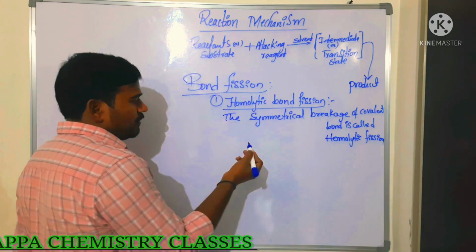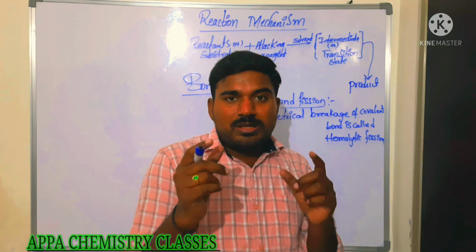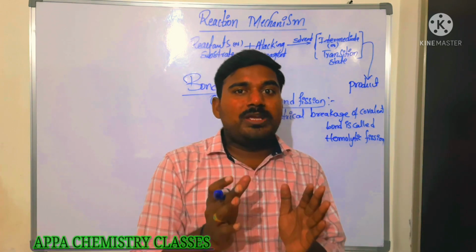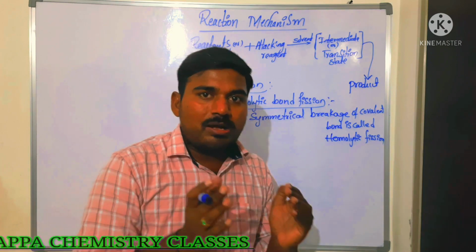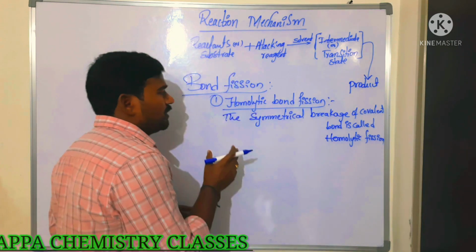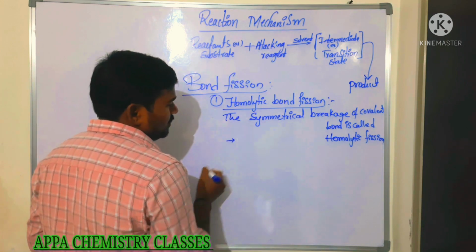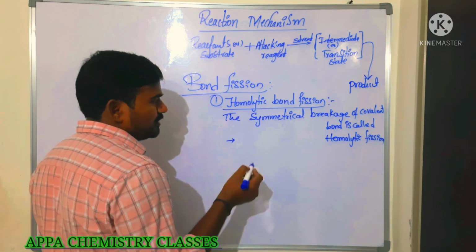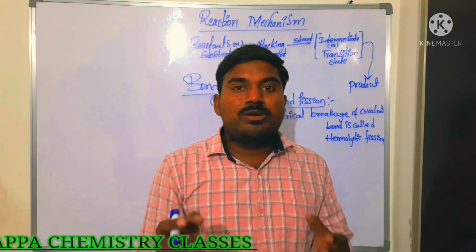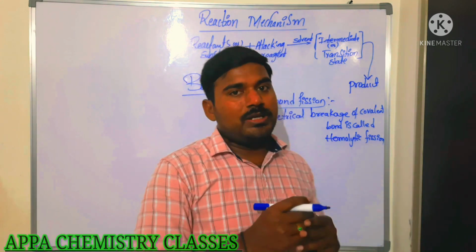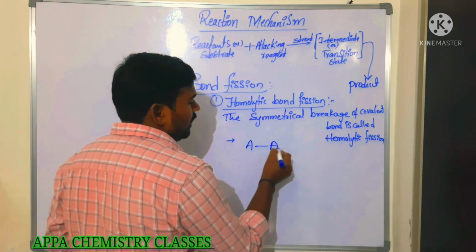Now here we are going to see when homolytic fission takes place. It means both the bonded atoms should have similar electronegativity. Atoms with the same or nearly the same electronegativity undergo homolytic bond fission. This homolytic bond fission takes place in the presence of sunlight. This homolytic bond is very strong when compared to the heterolytic bond fission.